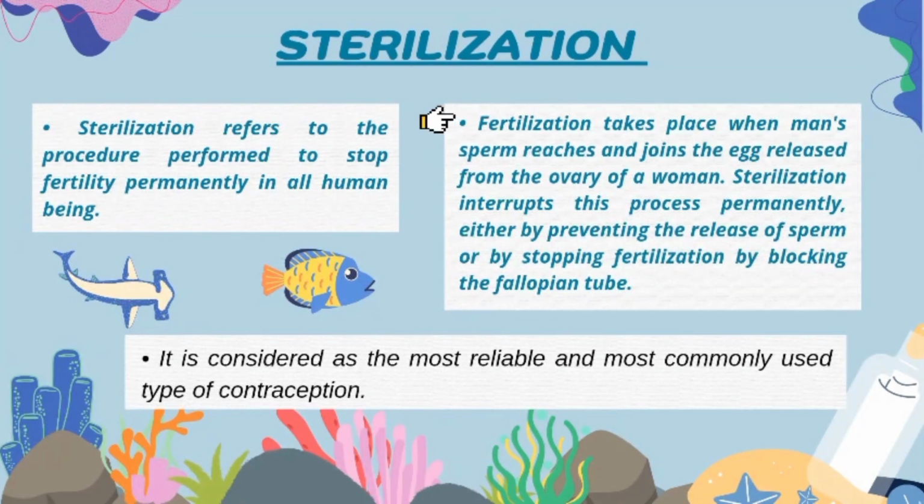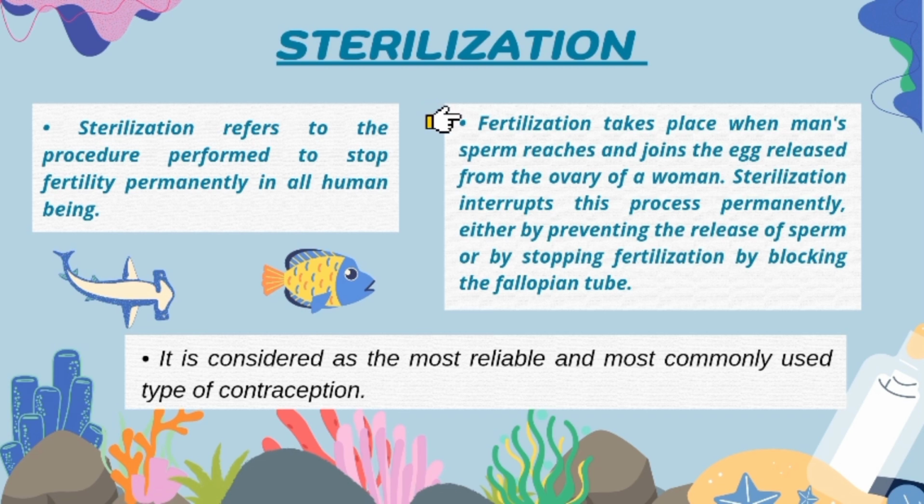Fertilization takes place when man's sperm reaches and joins the egg released from the ovary of the woman. Sterilization interrupts this process permanently, either by preventing the release of sperm or by stopping fertilization by blocking the fallopian tube. It states that fertilization occurs when a sperm fuses with a female egg during intercourse and further forms an egg that gets implanted in the uterus of the female.